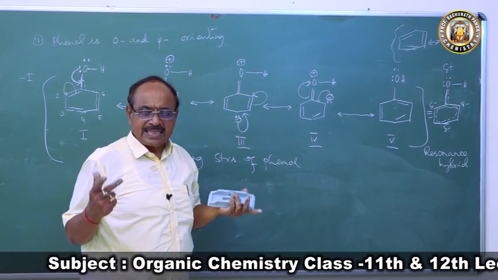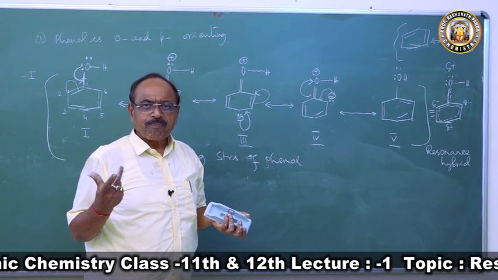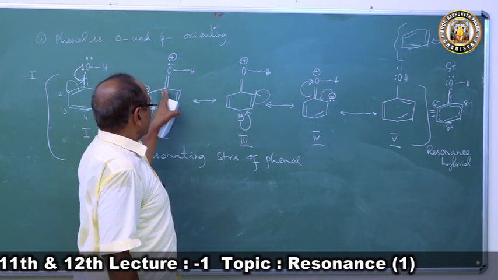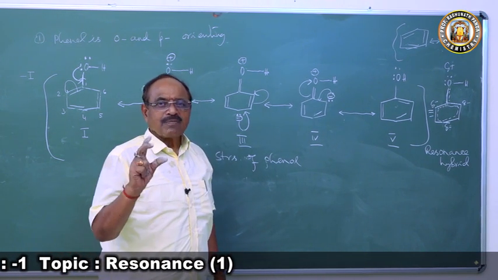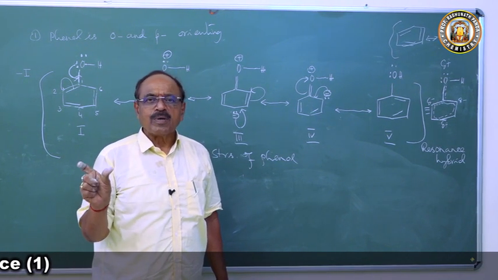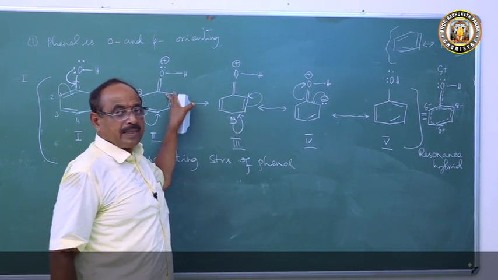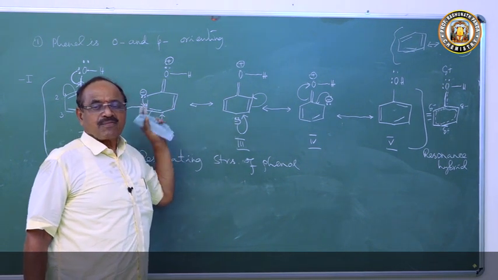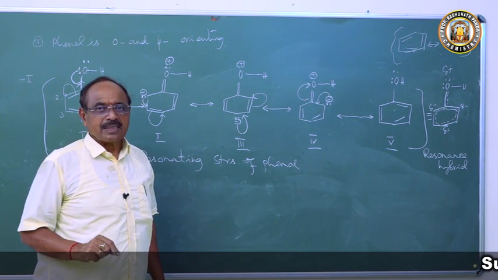Who will decide? The ionic structures will decide the property of the molecule. Now what we are getting in phenol is a carbon-oxygen double bond. Out of the 5 resonating structures in phenol, 3 have a carbon-oxygen double bond to the OH group. Hence this bond cannot break easily, and so phenol does not undergo substitution reaction. It is very difficult.